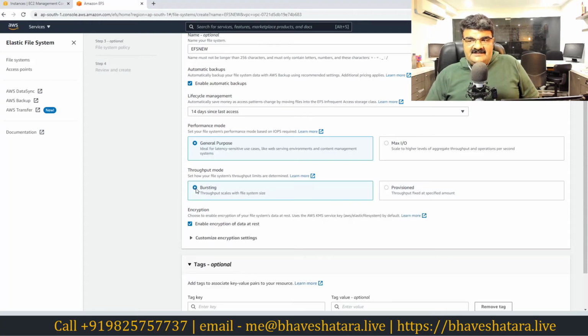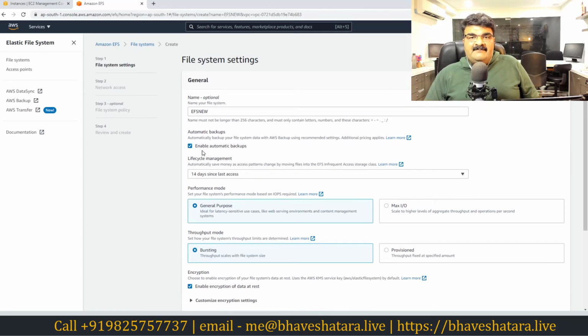Okay, I'm going to select this bursting, and here we have another option, which is performance mode. With general purpose, you will get a moderate performance. If you want high performance, you can select Max I/O. It scales to a higher level of aggregate throughput and operations per second, so you will get better speed. Right now I'm going to select general purpose.